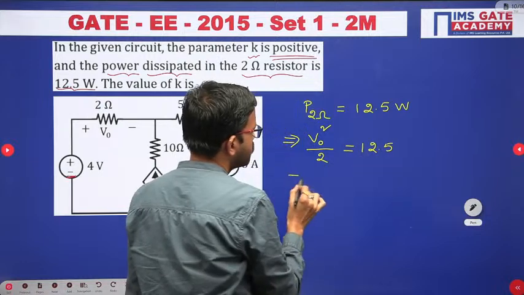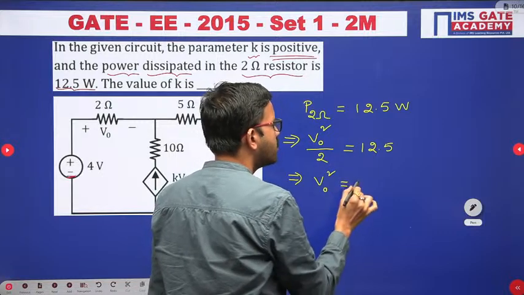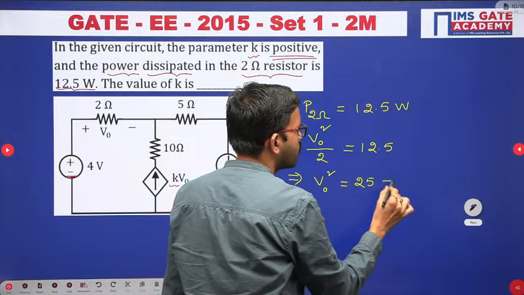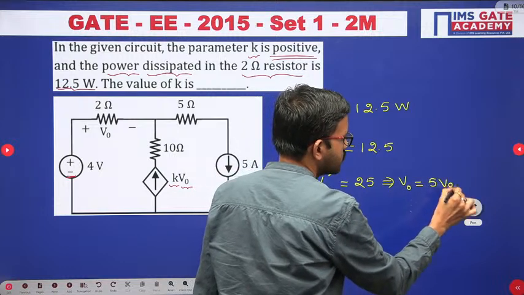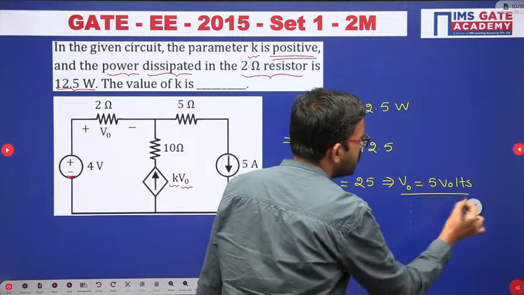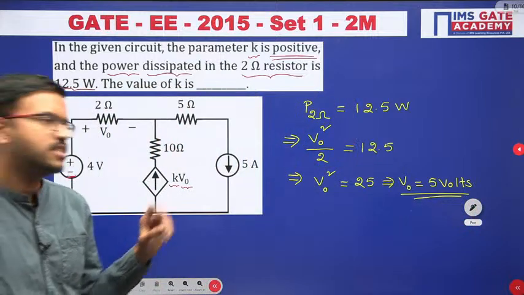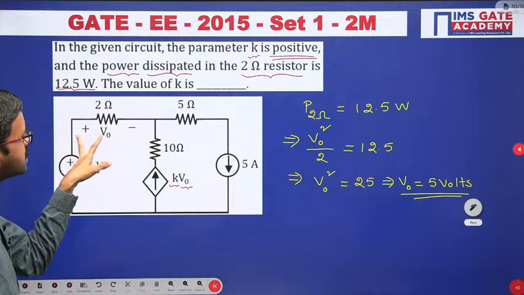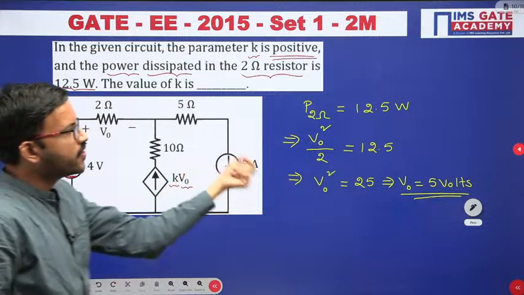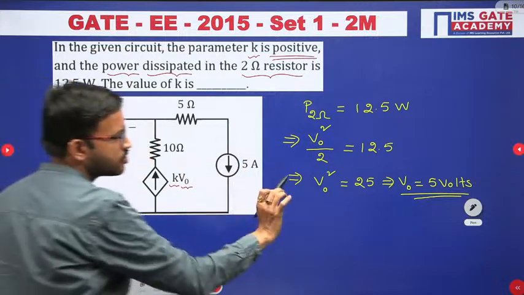Do the cross multiplication. V naught square you are getting 2 into 12.5, that means 25. From here you are getting V naught equal to 5 volts. Yes, very good Amarjit, you can use the I square R formula also, no problem. But here in this question, since they have mentioned V naught, I have used that formula. So as of now we are getting V naught equal to 5 volt.